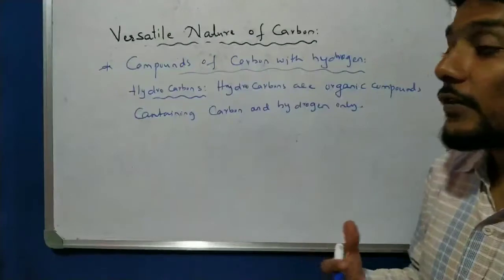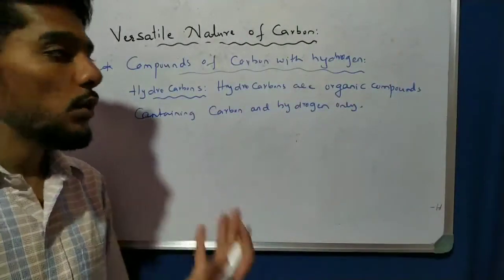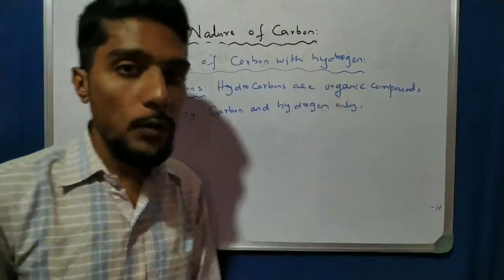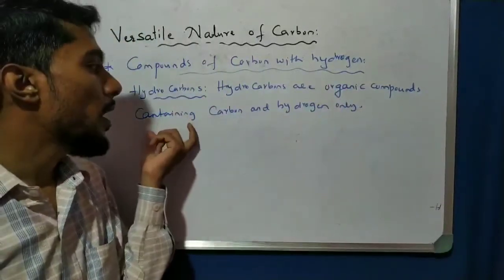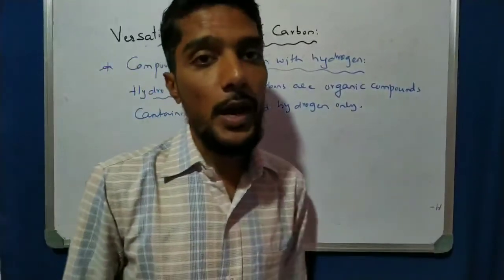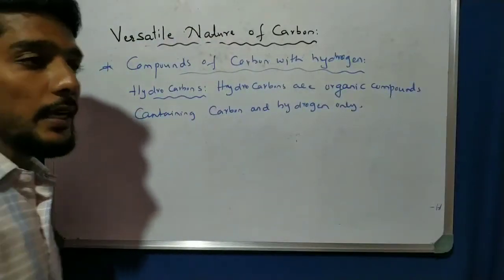So, define hydrocarbons. Hydro means hydrogen, carbon means carbon. So the definition is very simple. Hydrocarbons are the organic compounds containing only carbon and hydrogen. This is called hydrocarbons. Now see here.